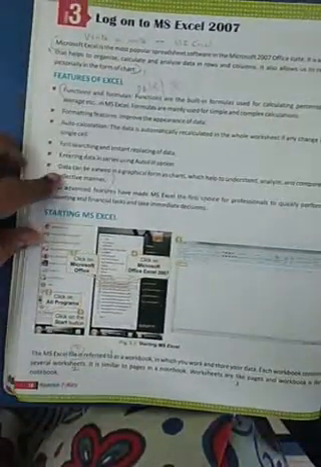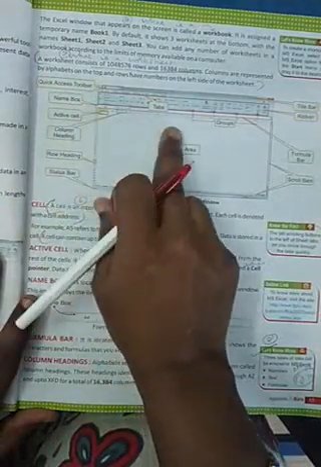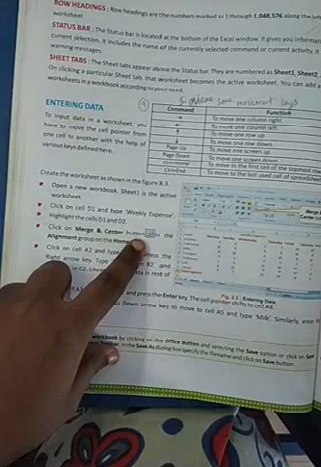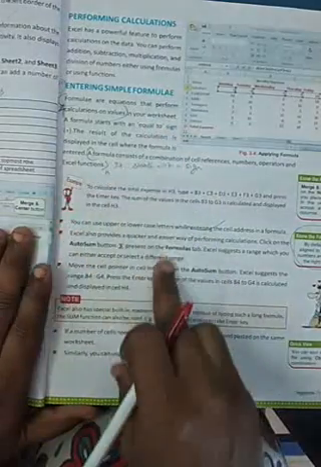Okay, now coming to the third lesson. Log on to MS Excel. Okay, we saw what the features of Excel were, how to start MS Excel, how the worksheet will look, where is the tab, name box, cell, column heading, row heading, work area, everything. Is it not? We saw that in our theoretical video. Now the shortcut keys. Okay, and then how we were going to use the merge and center button, alignment button, and then how to write the simple formula, the auto sum button. Okay, and then how we are going to use the average function and all.